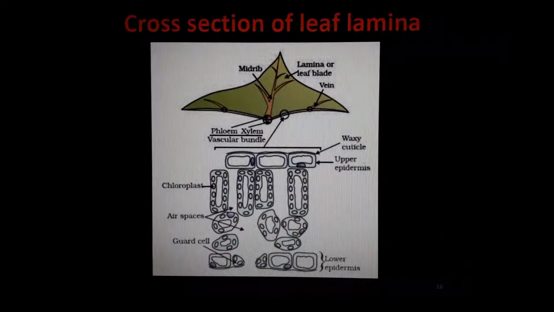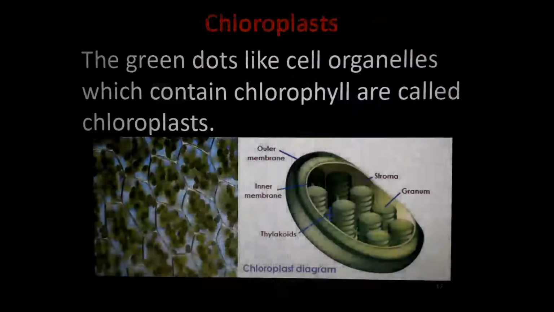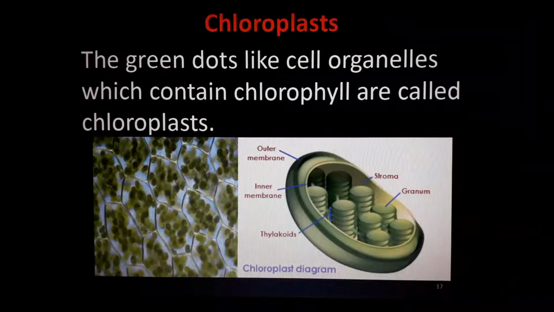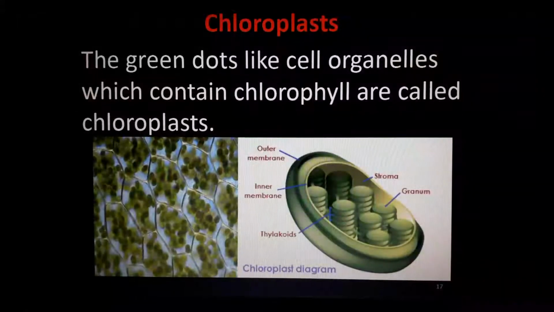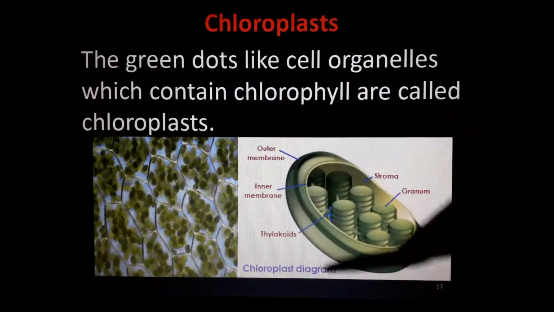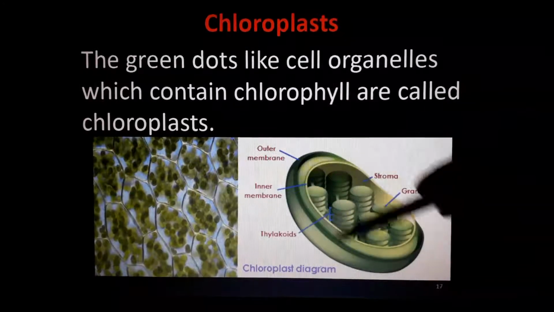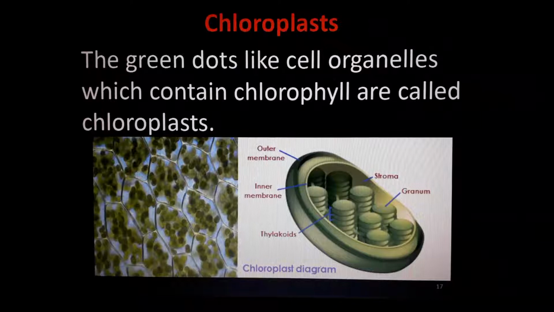This is the cross section of a leaf. I think this is also a diagram. One more time I will check, and if the diagram is important I will post it. Next one. So this is called the chloroplast. If we zoom in more closely, chloroplast will look like this. Green dots like cell organelles which contain chlorophyll are called chloroplasts. It is a very small organelle, and it has the chlorophyll pigment inside.